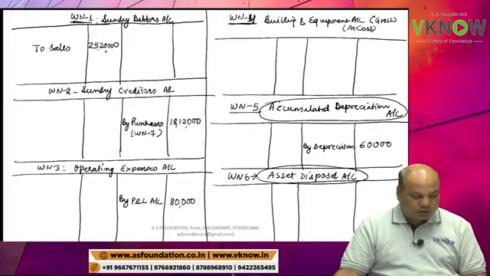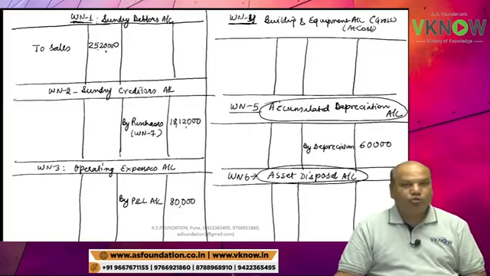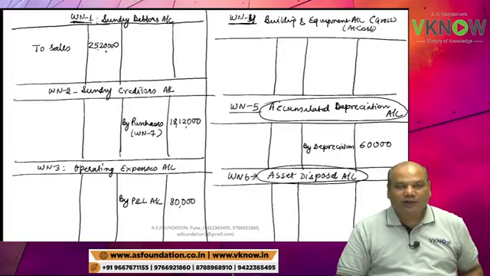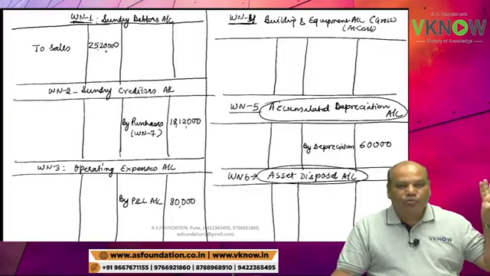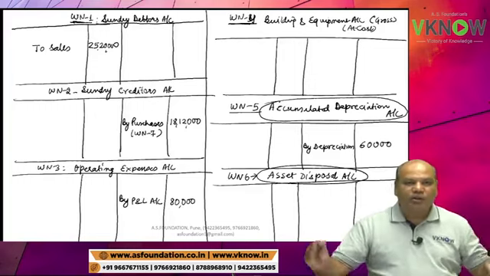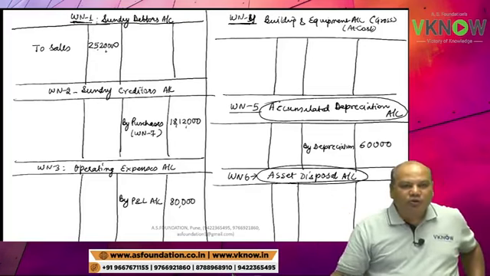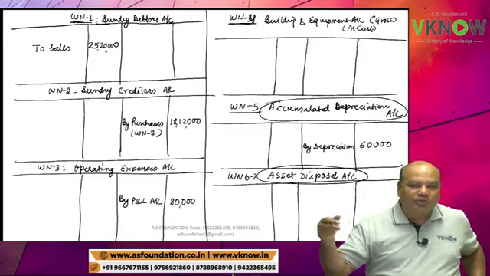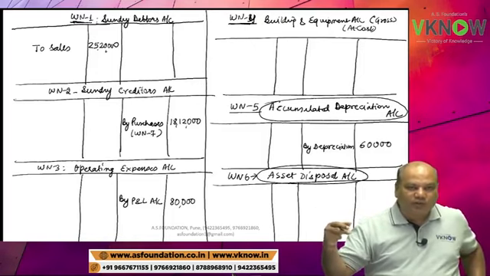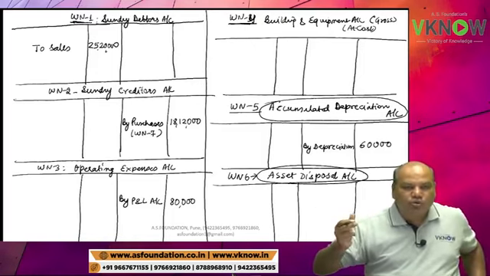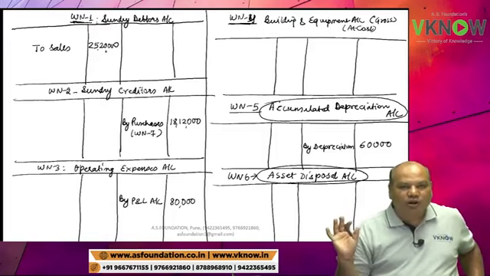Asset disposal account is opened for this sale of asset because we have opened asset account separately, accumulated depreciation account separately, so that all the adjustment related to sale of asset will be shown through asset disposal account.